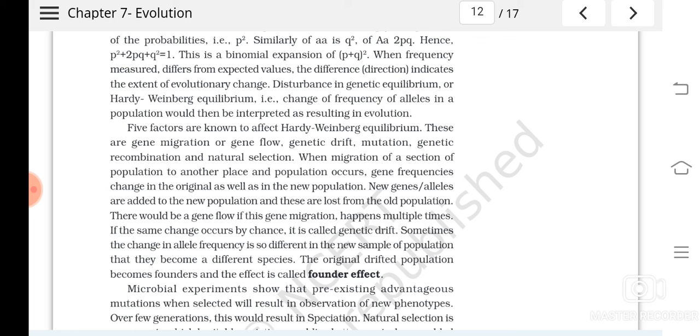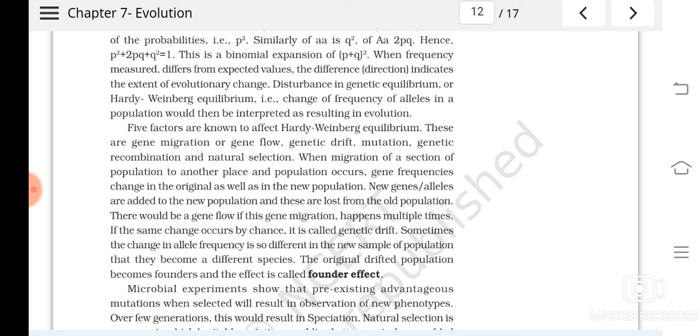So if the change in gene frequency occurs by chance, by any unpredicted phenomenon, then it is known as genetic drift. In this way, sometimes the gene frequency of the new sample of the population may be entirely different from the old one. I told you there was a population with tall and dwarf wheat plants. Now a wind came and all the tall plants got destroyed. Now that population will represent only dwarf plants, isn't it? Means that population got changed into a new one.